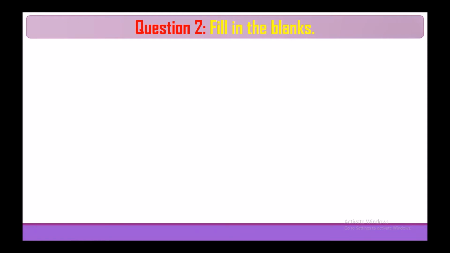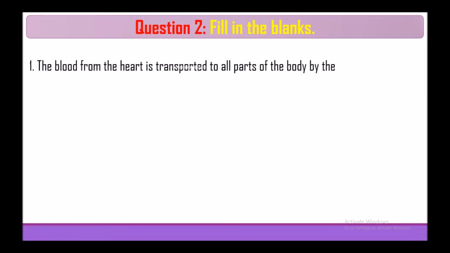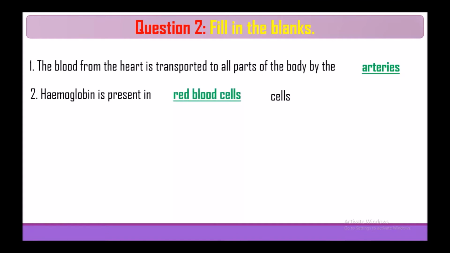Question 2 is fill in the blanks. The first one is the blood from the heart is transported to all parts of the body by the arteries. The hemoglobin is present in red blood cells.